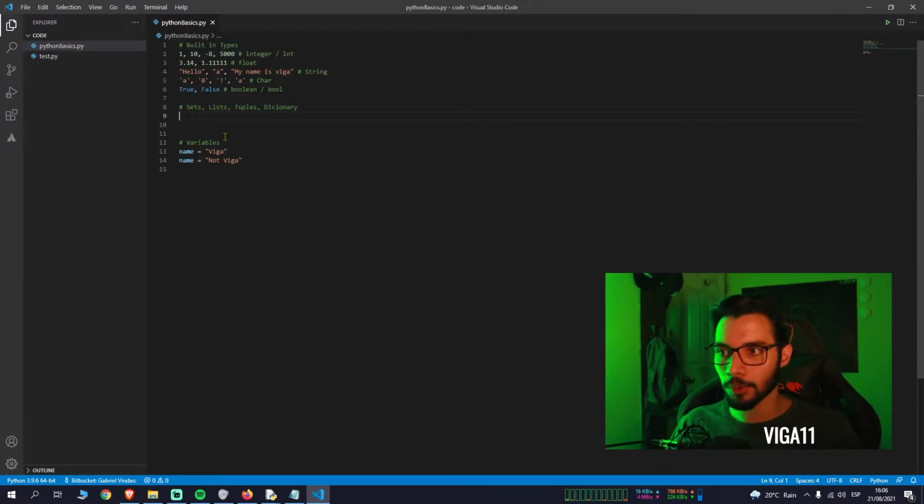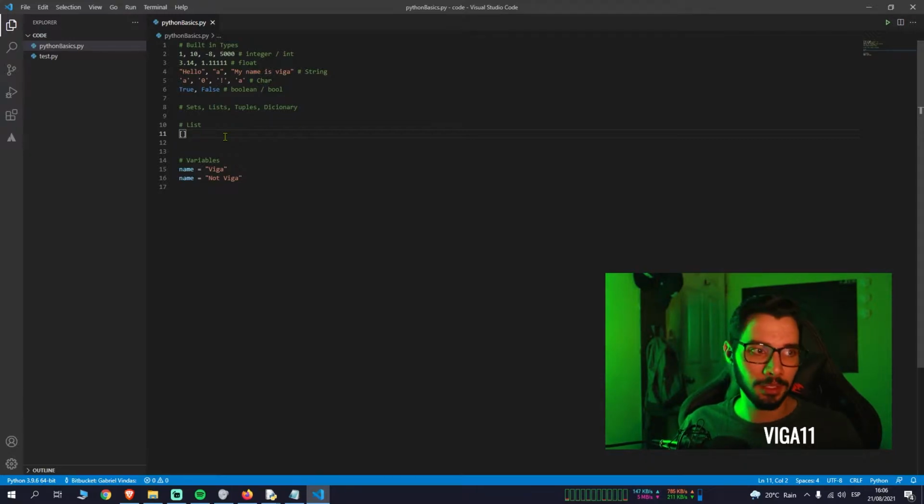The one that is the most common is the list. A list is Python's soul, in my opinion, because most things are treated like a list and are very easy to use. To declare a list, you just have to use square brackets. This is a list that is empty. It has absolutely nothing, but that's it. That's your list. In a list, you can store whatever you want. And whatever you want, I mean, really whatever.